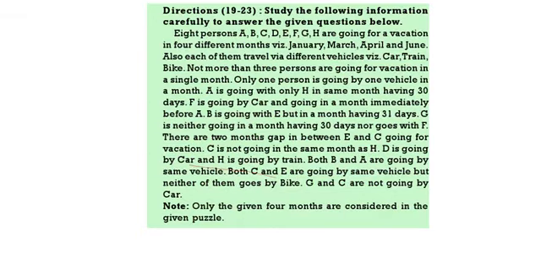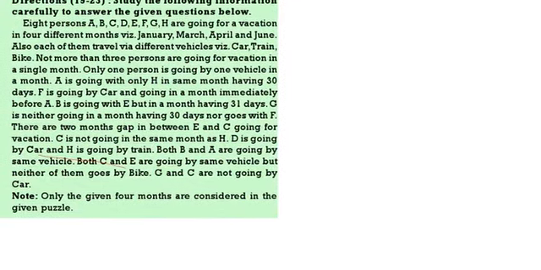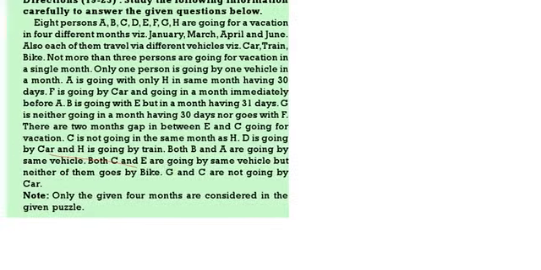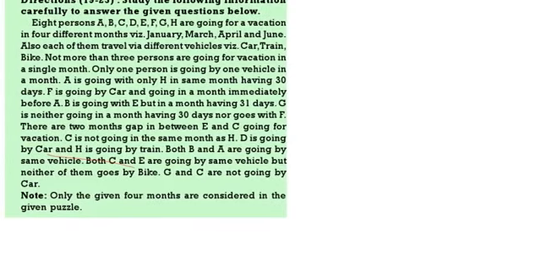19 to 23, see, 8 persons A, B, C, D, E, F, G, H are going for a vacation in 4 different months, that is January, March, April, June. Also, each of them travels in different vehicles, car, train, bike. Not more than 3 persons are going for vacation in a single month. Only one person is going in a vehicle in a month.